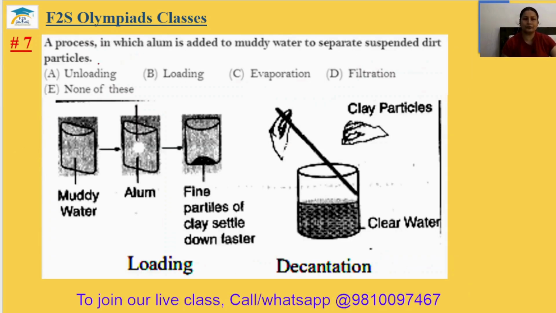Question number 7. A process in which alum is added to muddy water to separate suspended dirt particles. When alum is added to muddy water, the muddy dirt particles become heavier and settle down at the bottom. This process is known as loading. So the answer will be B. The seventh answer is option B.